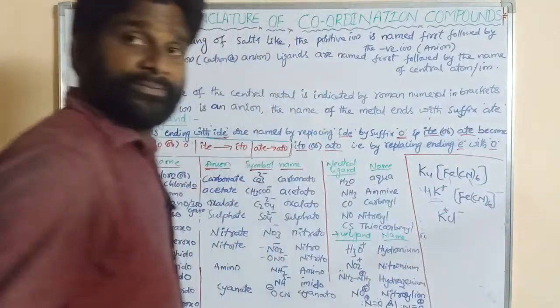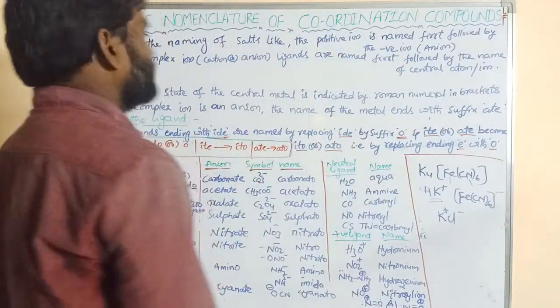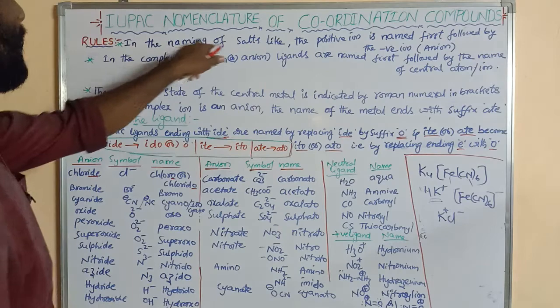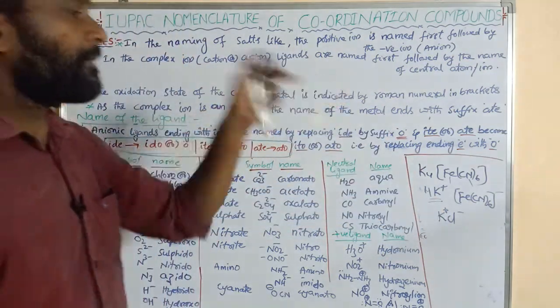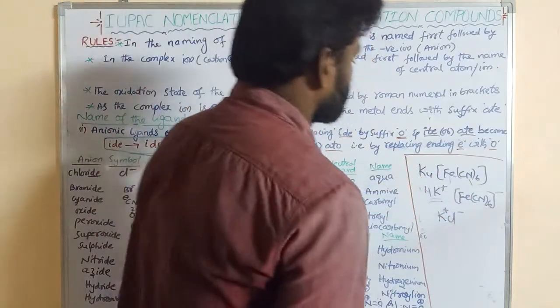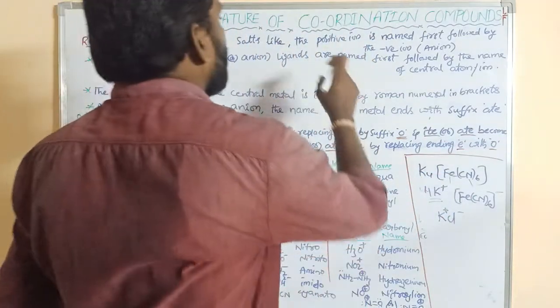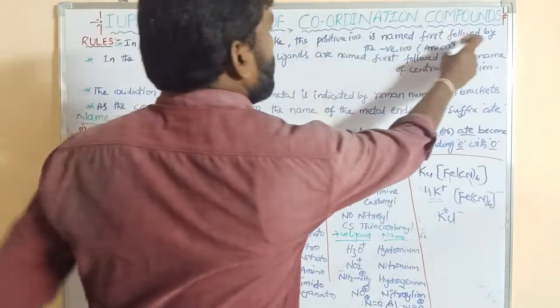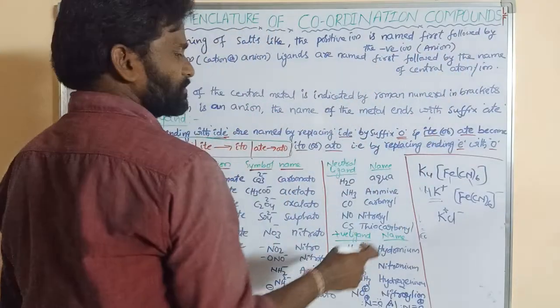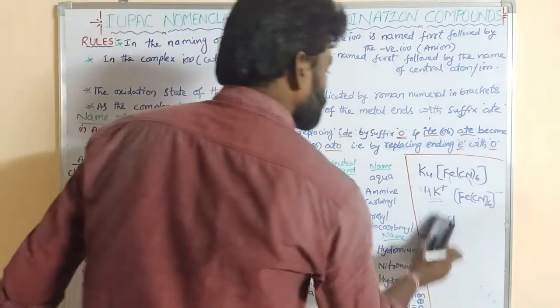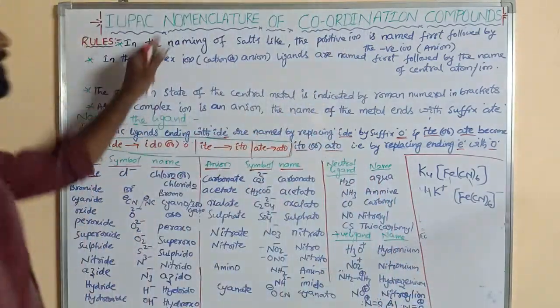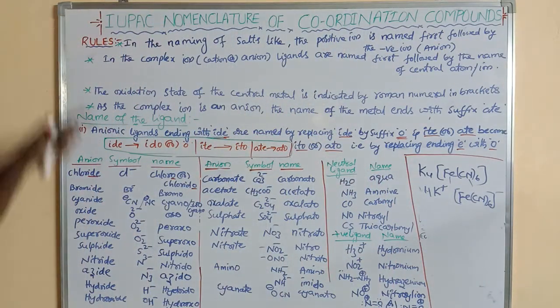So in the naming of salts like KCl, coordination compounds are also named the same way. The positive ion is named first followed by the negative ion. That is the first rule.